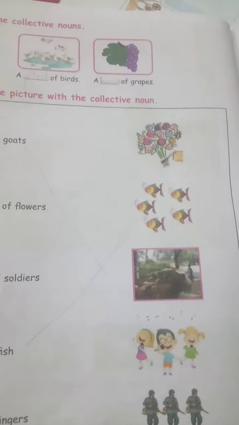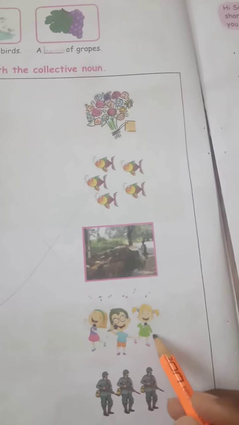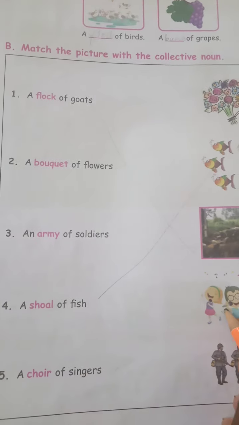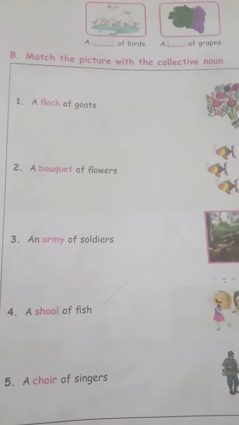What is this? You can see a group of goats. You can call it a flock of goats. Match with it. Next, you can see girls singing. So you can see singers. You can call it a choir of singers.